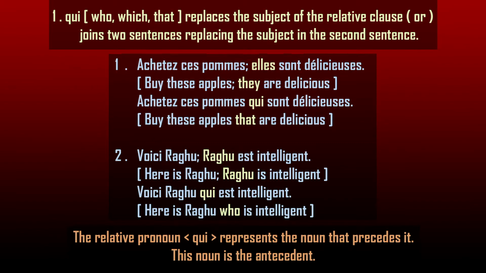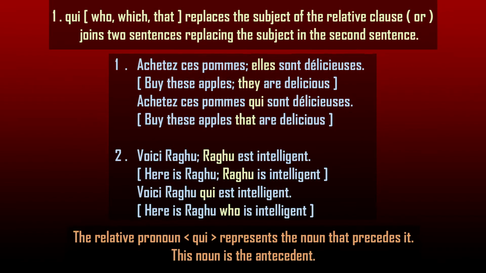And now the two sentences are joined into one, and we get a single sentence like acheter ces pommes qui sont délicieuses. Buy these apples that are delicious.